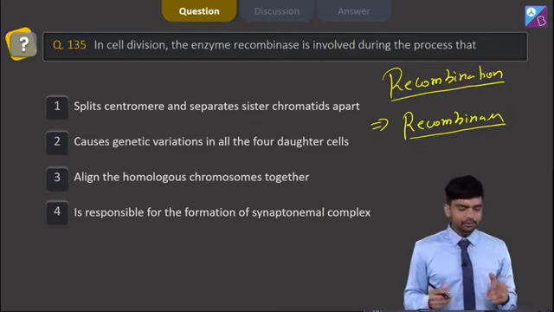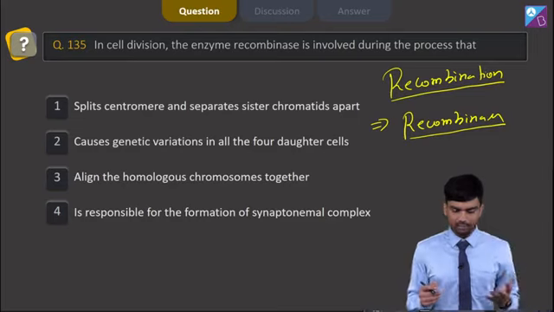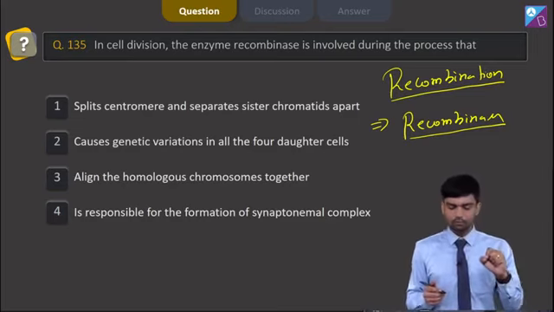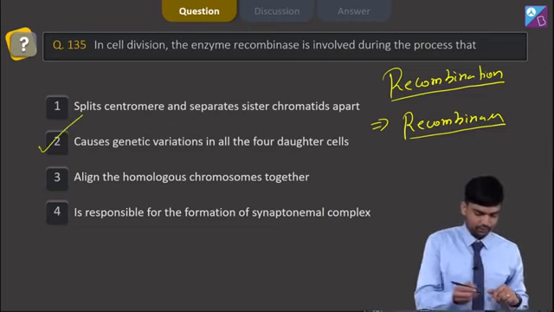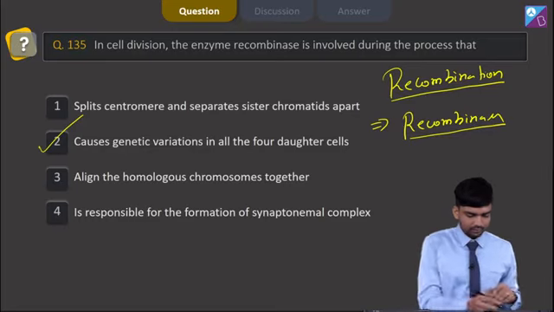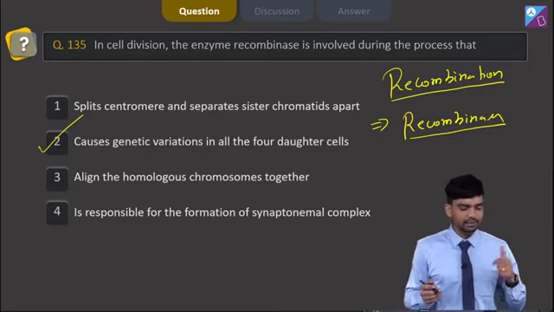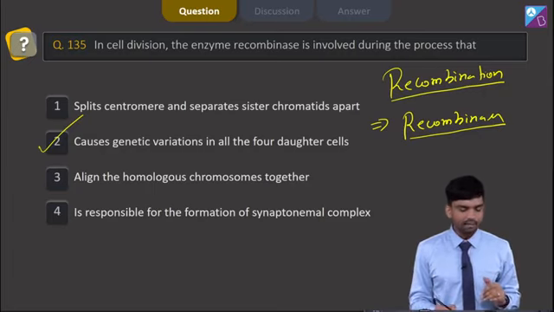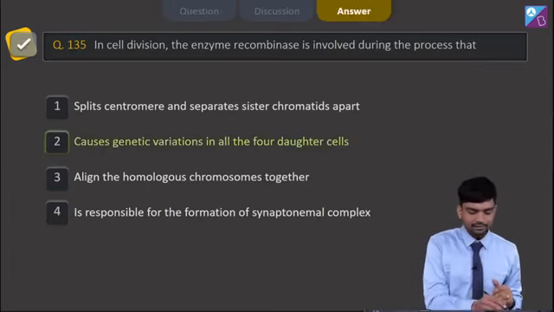So we see the options here. The first option says split centromere and separate sister chromatids apart, which is wrong. Second option says causes genetic variations in all 4 daughter cells, which is the right option here. Third option says align the homologous chromosomes together. This is not making any sense. And the fourth option says is responsible for the formation of synaptonemal complex, which is also wrong. So we have option number 2 as the right answer.